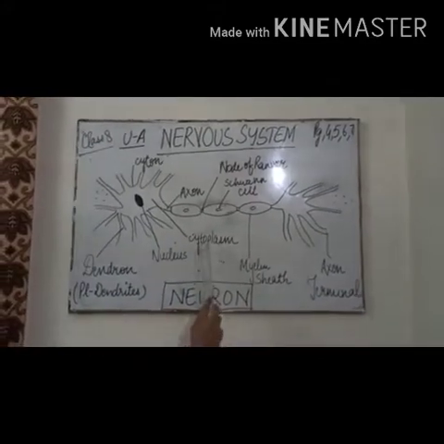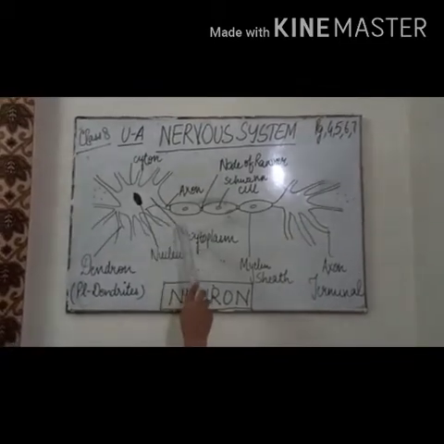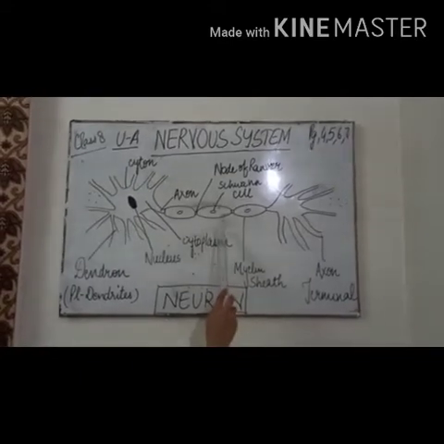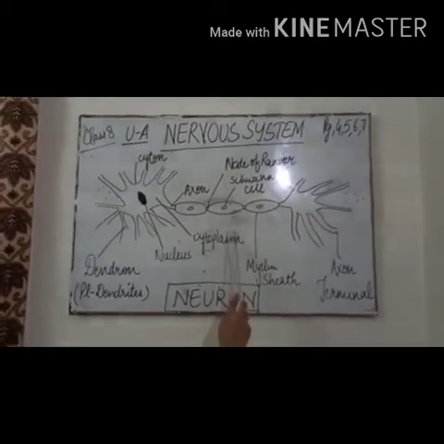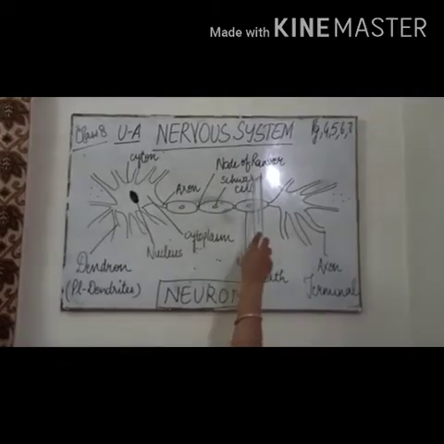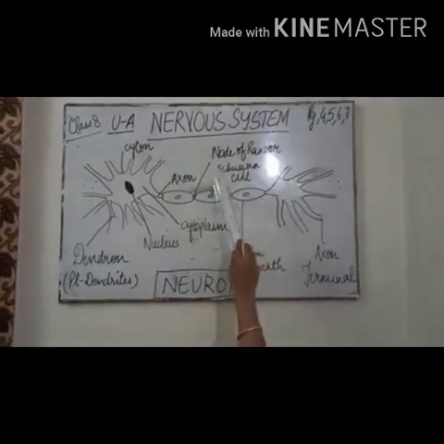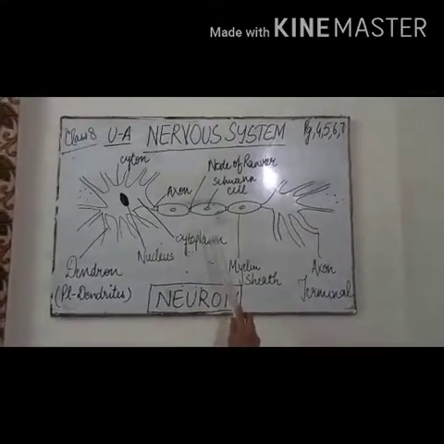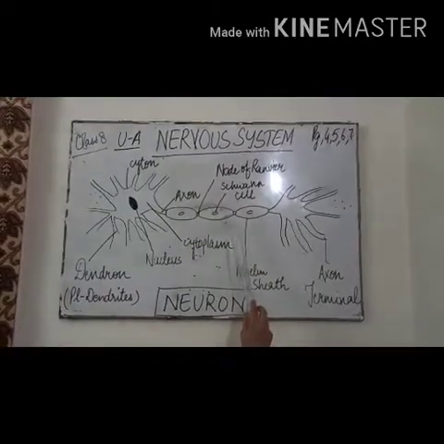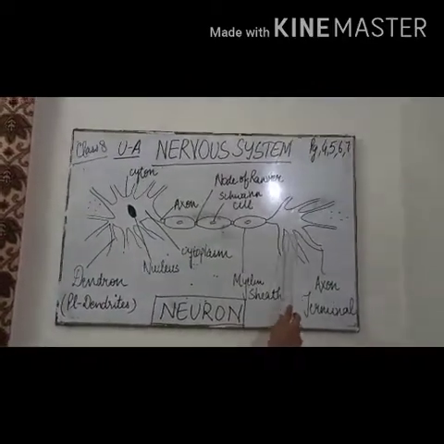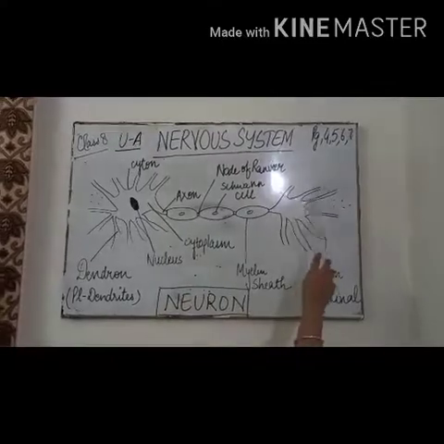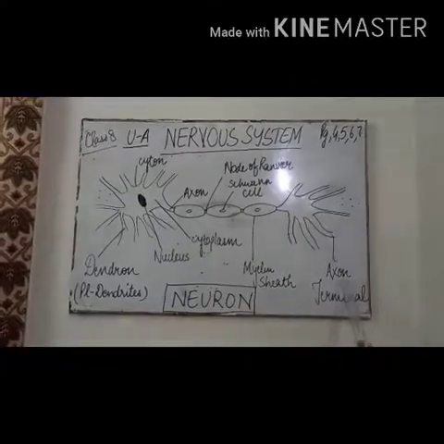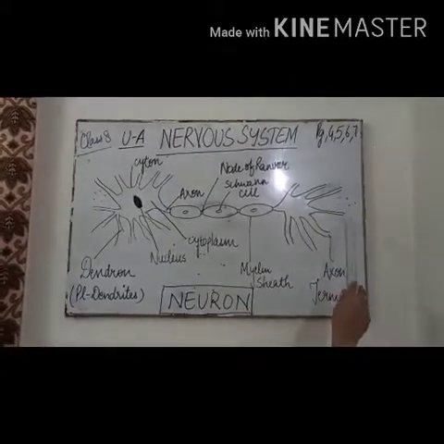Okay, so this is the structure, and these carry the impulses. The gaps formed between the myelin sheath on the axon form the node of Ranvier. So these gaps, the nodes of Ranvier, serve to facilitate rapid conduction of the nerve impulses. Now this cell is repeated on the other side and connected with another dendrite. So this is the axon terminal, and they transfer the impulses.